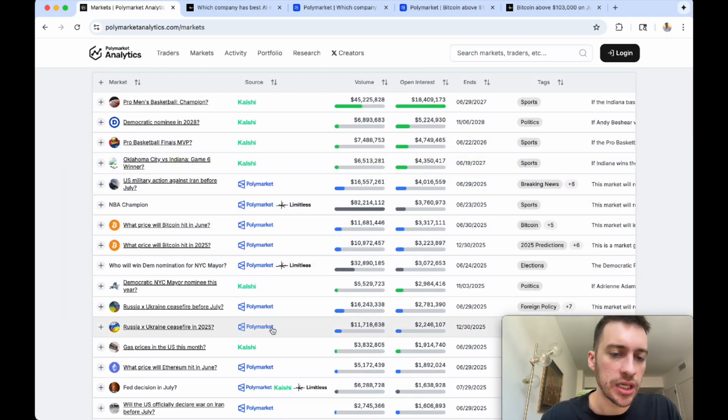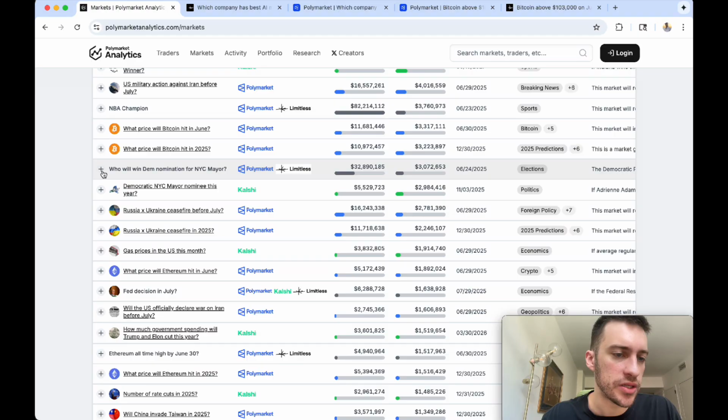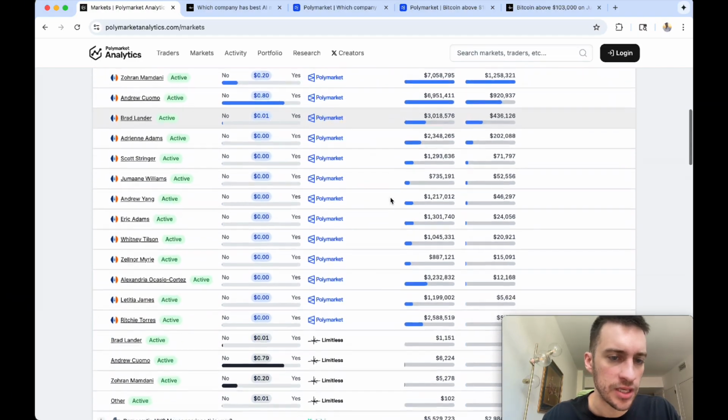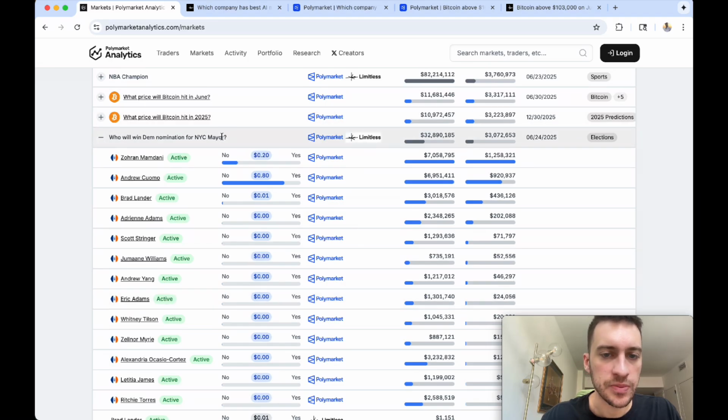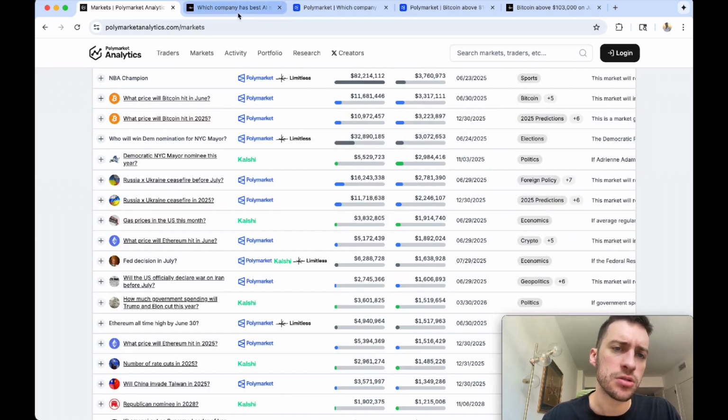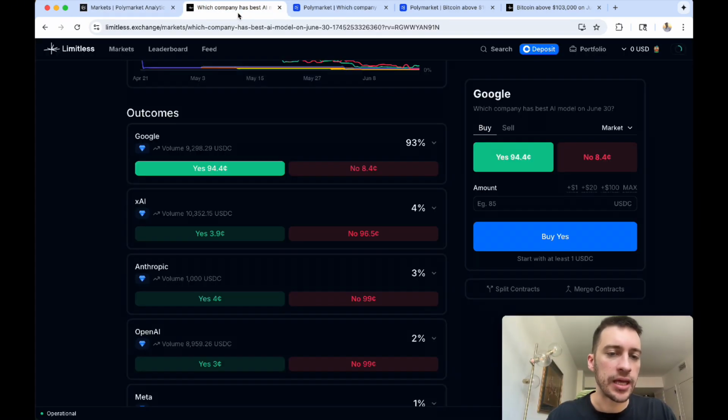So the first thing that I want to show you guys, as you can see, different prices for a lot of these. These are the Polymarket prices. These are the Limitless prices, but let's actually head over to Limitless itself. And I want to cover just a few arbs and then just show you overall, I think, ways to take advantage of these prices.